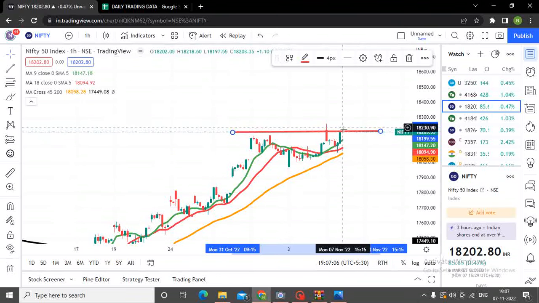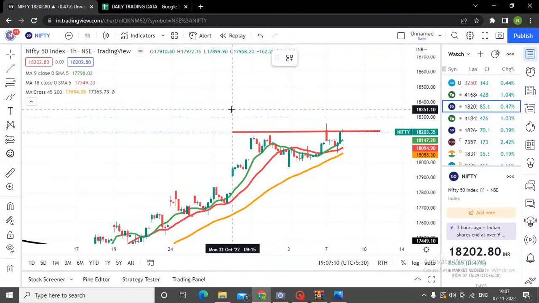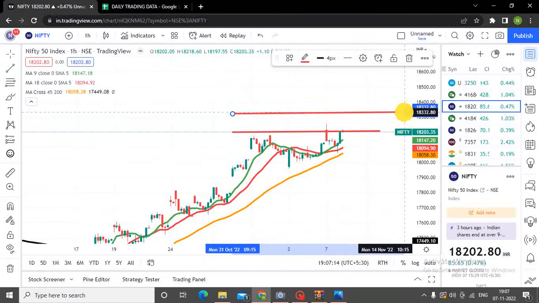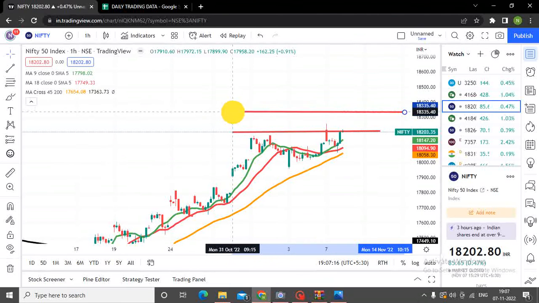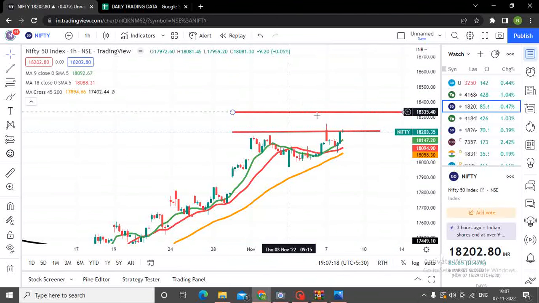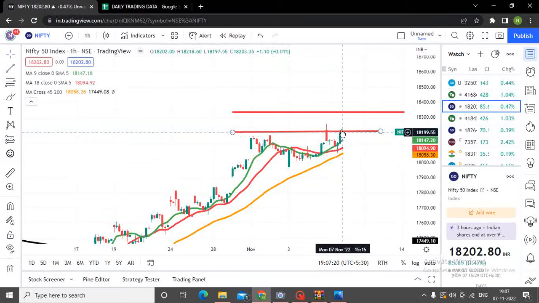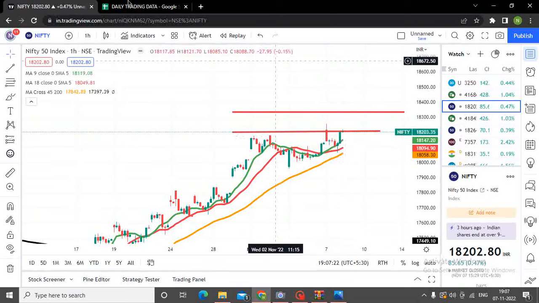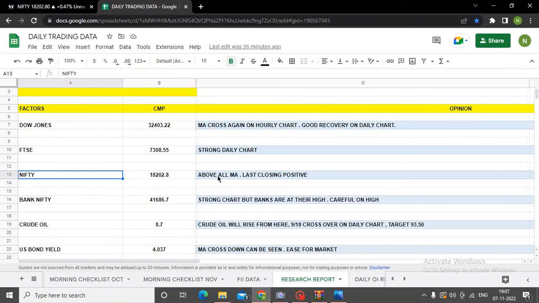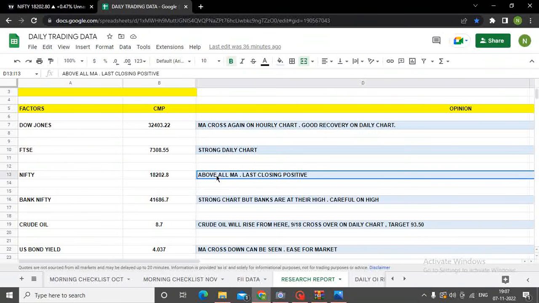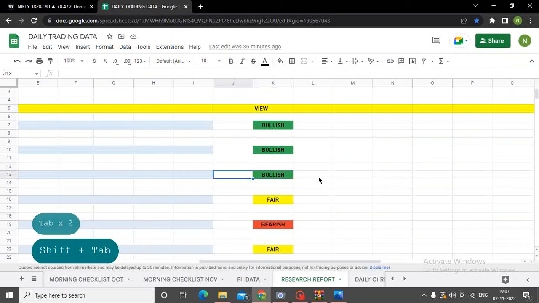Anything above 18,200, if it opens up tomorrow, I foresee that Nifty is going to rise up till around 18,330 to 18,340. This is what my analysis is, because on hourly and daily chart, Nifty is still trading above all its moving averages. If you see, I have written here above all moving average, and last close is positive. So today's close is positive, and I have kept my view as bullish.